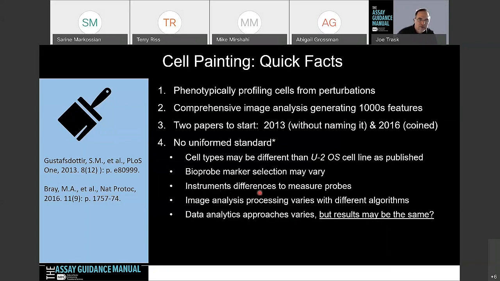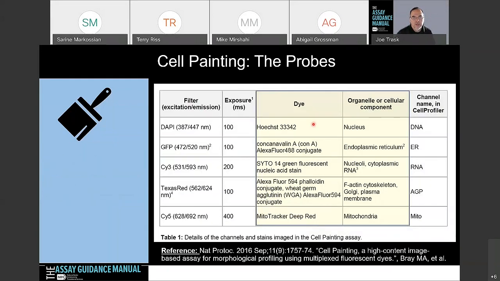Then there are definitely differences in the instrumentation to measure these probes, and there are different image processing and analysis algorithms. This is why I'm saying there's no uniform standard at the moment. And then there are data analytic approaches that vary. The important thing is that we want to make sure these results are going to be the same. So the Broad is undergoing an exercise now to address that, and we have actually participated in that study. I'll show you a little bit of that data.